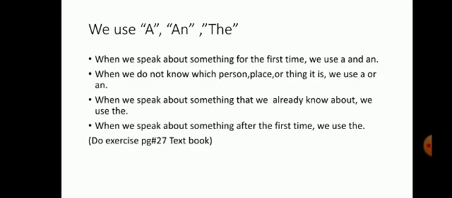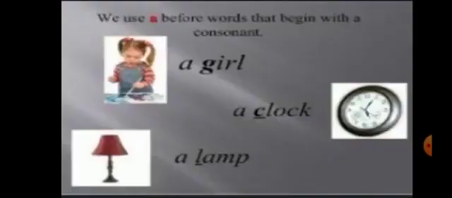These are the rules which you will use when you do the exercise in your textbook, page number 27. We use A before words that begin with a consonant: a girl, a clock, a lamp.